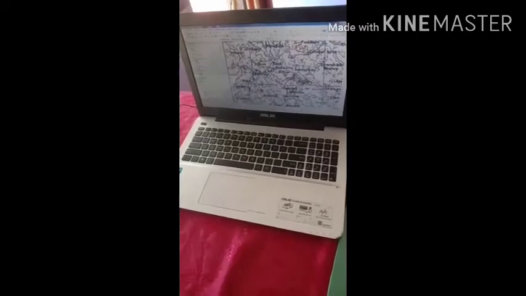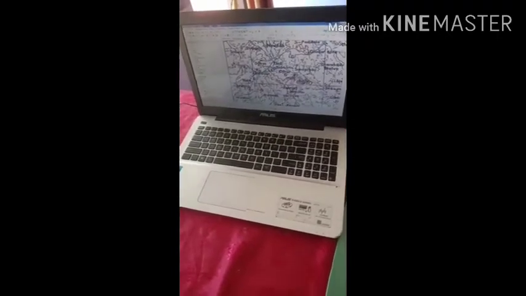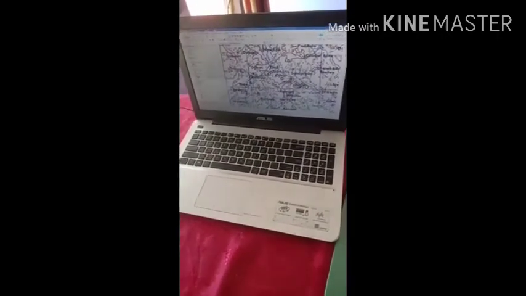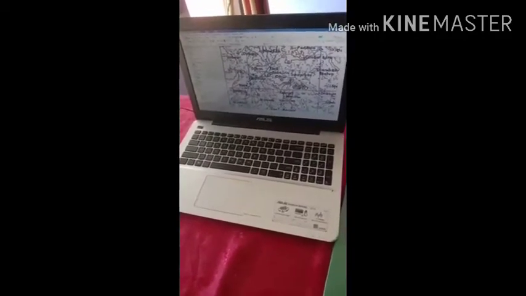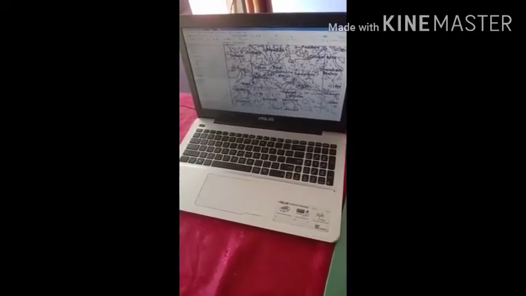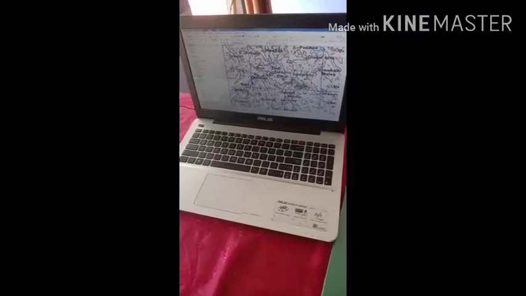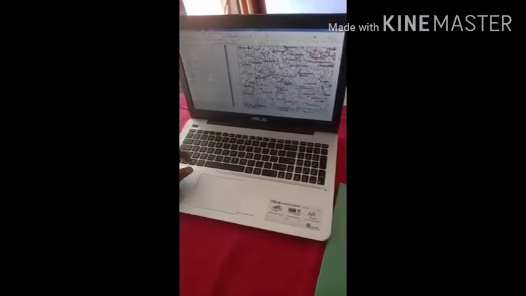See, this road is almost digitized. This will be an unmetal road. Clearly we can see it, or we can understand.